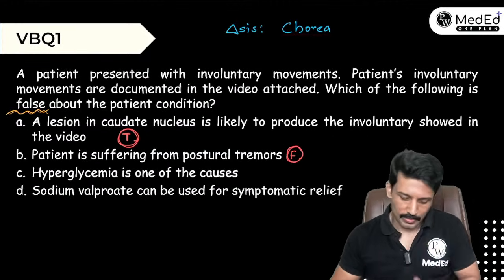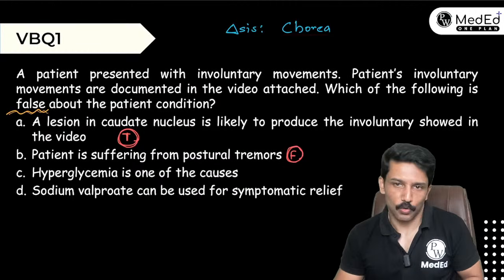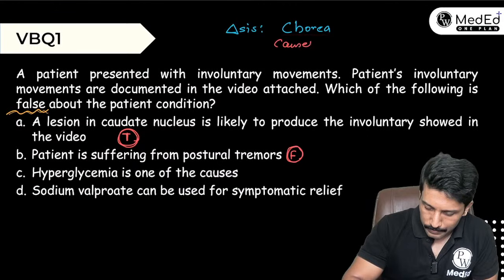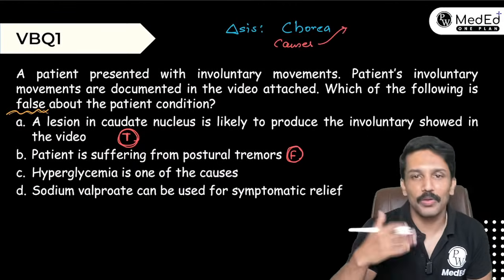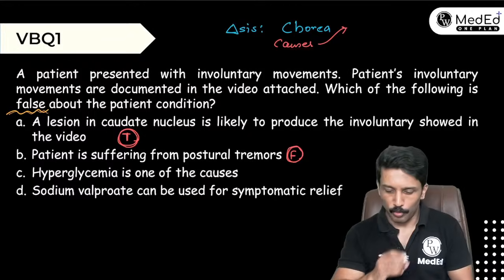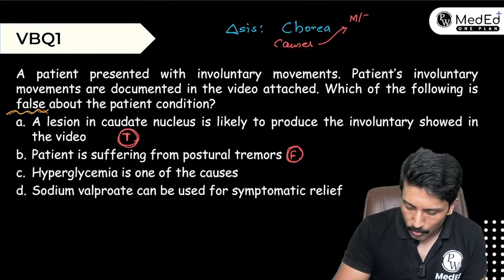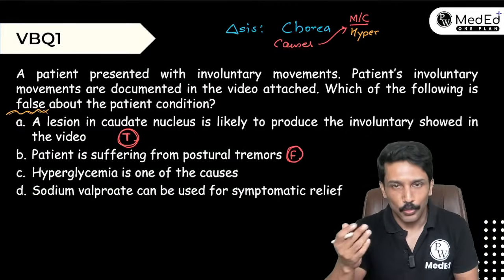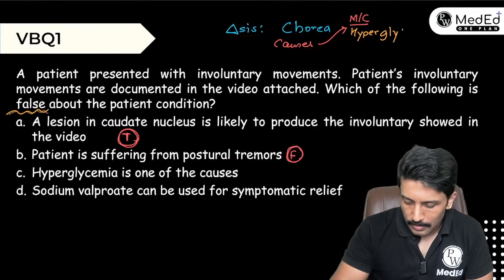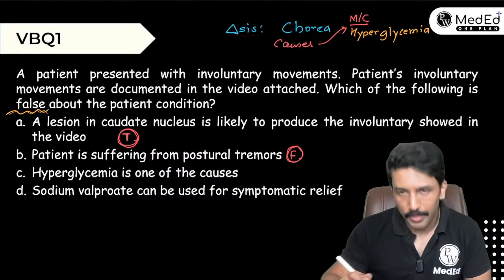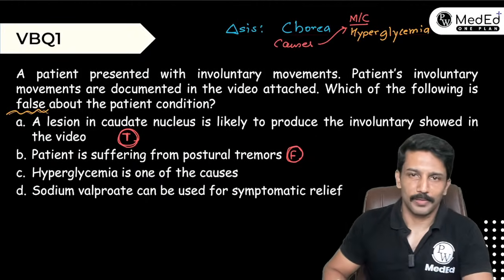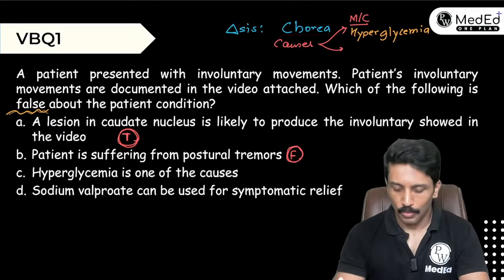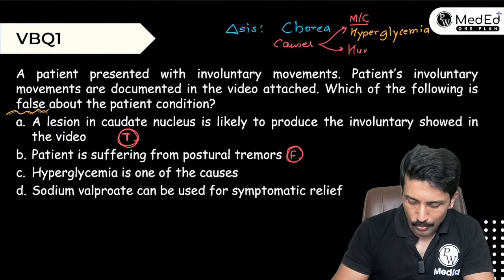Okay. Next one is hyperglycemia is one of the causes, right? So we should remember the causes for chorea. Few are very popular causes, few are not very popular. In fact, the most common cause is hyperglycemia. So uncontrolled diabetes can lead to caudate nucleus damage, mainly demyelination in the caudate nucleus, and that can lead to chorea. That's the most common cause. The popular causes are not very common. One of them is Huntington's chorea.